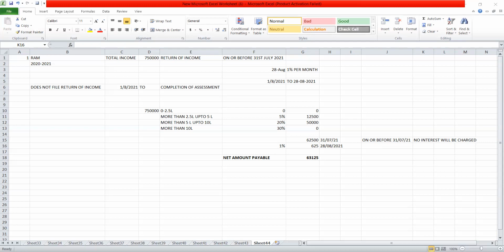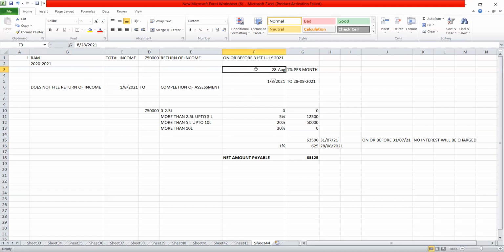rupees if the return of income is furnished by the assessee on or before 31st December. If the assessee has furnished the return of income before 31st December, then the fees will be 5,000 rupees. If he filed his return of income after 31st December, then the fees will be 10,000 rupees. However, if the total income of the assessee is not more than 5 lakh rupees, then the fees will be 1,000 rupees maximum.